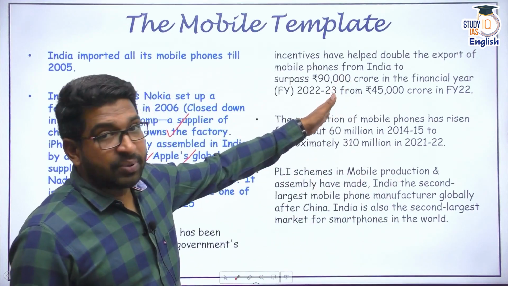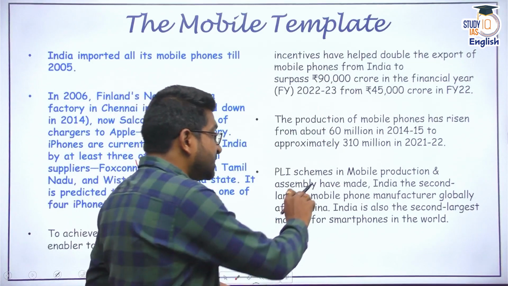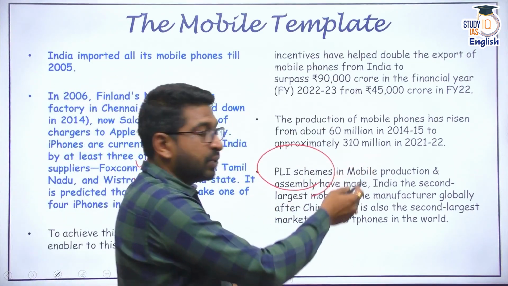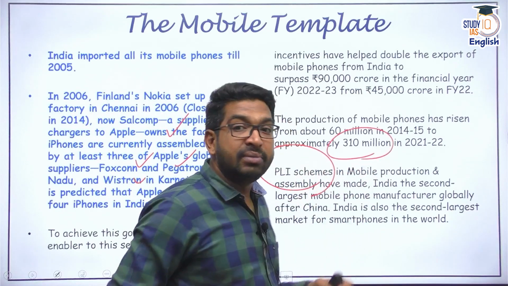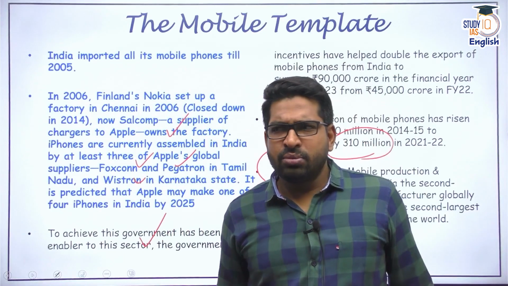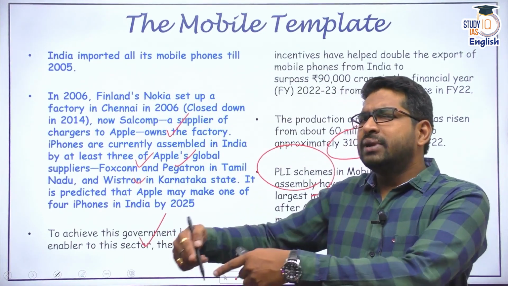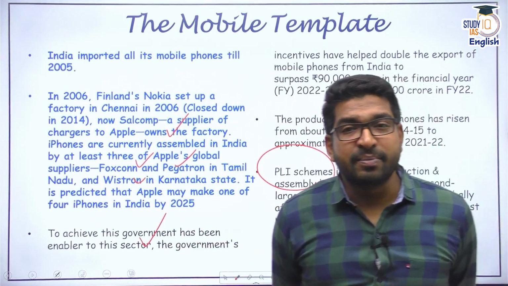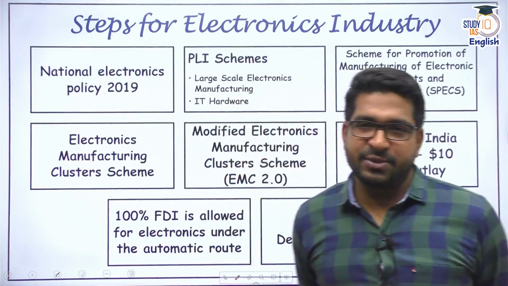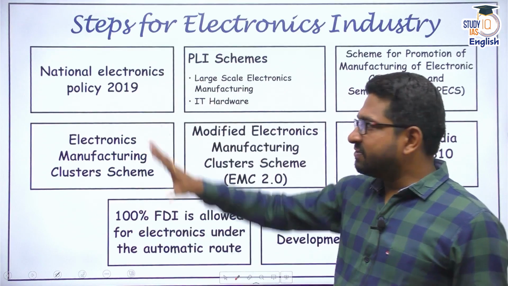Last year, 2022-23, it was 90,000 crore through the production linked incentive schemes for mobile production. India's mobile production in 2021-22 was about 310 million units. Quite an achievement, right? So we have achieved that already with mobile phones. So why not laptops and tablets and personal computers? And to promote that, India has taken many steps. When I say mobiles, in general for the electronics industry, the government has taken many steps.